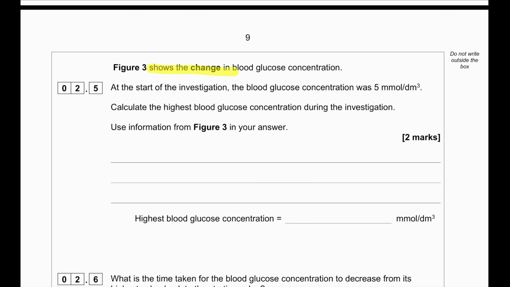Figure 3 shows the change in blood glucose concentration. At the start of the investigation, the blood glucose concentration was 5 millimole per dm cubed. Calculate the highest blood glucose concentration during the investigation.